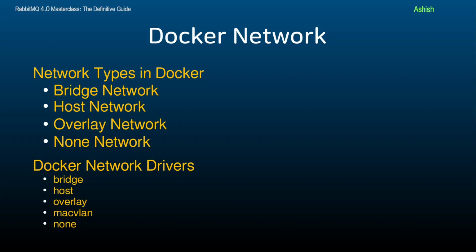In conclusion, Docker networking is a powerful and flexible way to enable communication between containers. By understanding how to create networks, connect containers, and manage network settings, you will be able to build complex multi-container applications with ease. As you progress, Docker's networking features will be essential when setting up microservices and managing communication in distributed systems. In the next steps, we will dive deeper into Docker networking as we create and connect multiple containers to simulate a real-world RabbitMQ cluster.